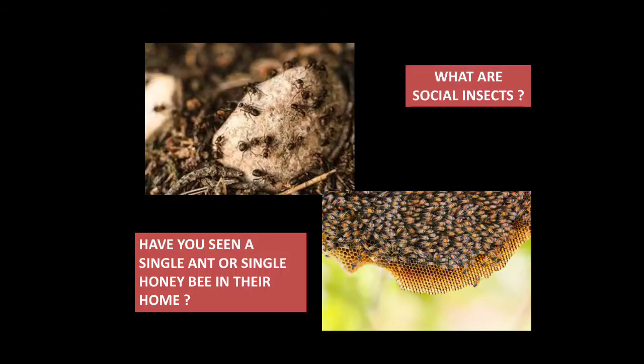See in the picture, can you see only one ant is there? No, there are so many ants together. And in the second picture, there are so many honeybees. So the insects that live in groups or live together are called as social insects. Have you seen a single ant in an ant hole, or a single honeybee in a honeycomb? I guess no one has seen a single ant or a honeybee in their home, because ants and honeybees live together in groups always, and that is why they are called as social insects.